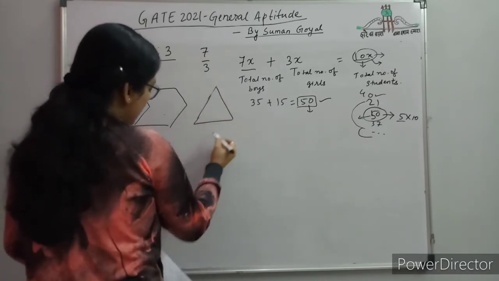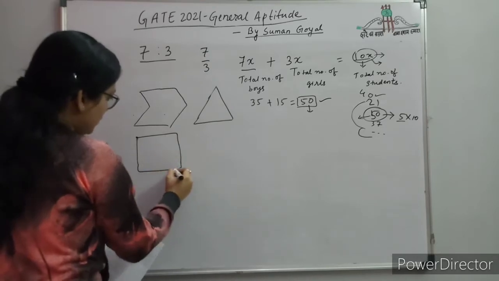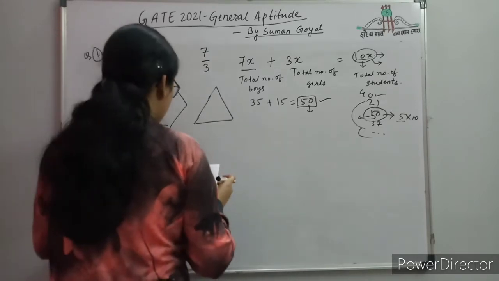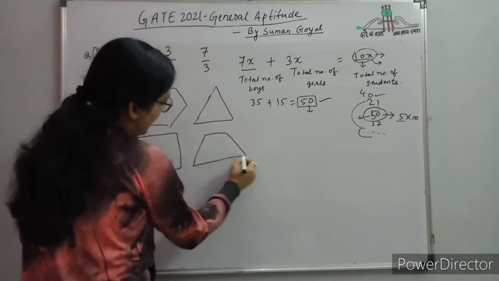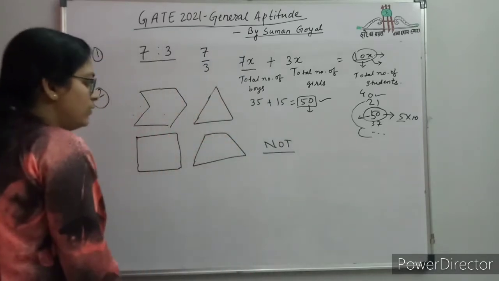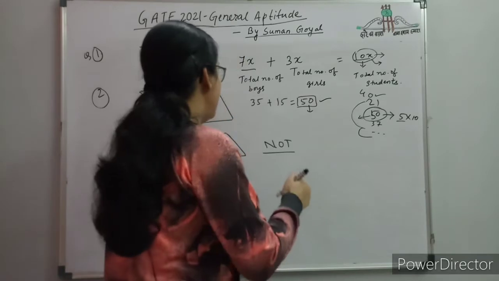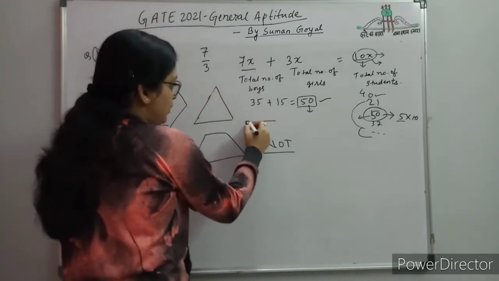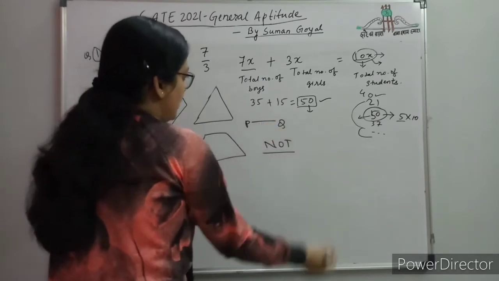There are 4 figures in the options and you are asked to find which one is not a convex polygon. Pay attention to the option, because the question asks which one is not, and what is the definition. If there are 2 points P and Q lying inside the polygon, then the line segment PQ must lie inside or on the polygon. It cannot go outside the polygon.